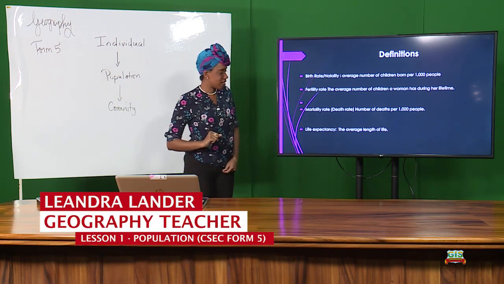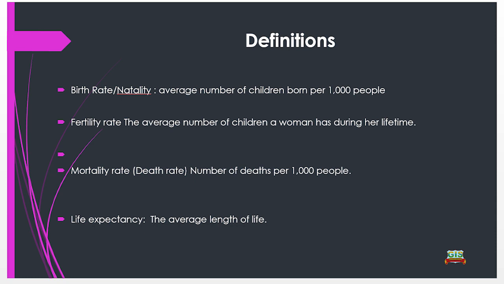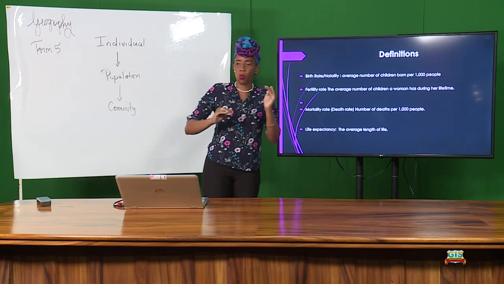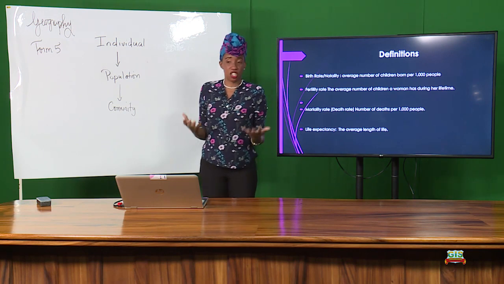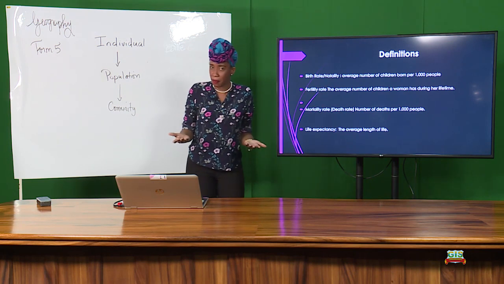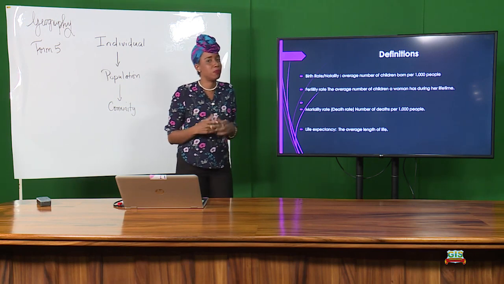Good? All right. Mortality rate or death rate. It's the number of deaths per 1,000 people. Again, at the end of this year, 2020, we look at all the people who have died in Dominica. A death has to be registered, a birth has to be registered, and we calculate the number of people who have died. So we check to see what is the rate of deaths in our country. And I'm sure you can expect that some countries and some states, especially in the US, are having higher death rates due to this pandemic. All right, so it will be very interesting to see at the end of 2020 what has happened.